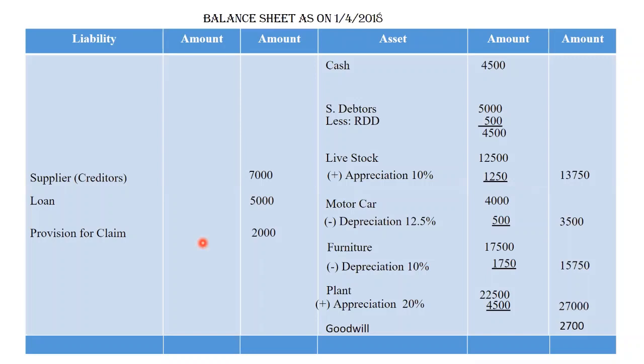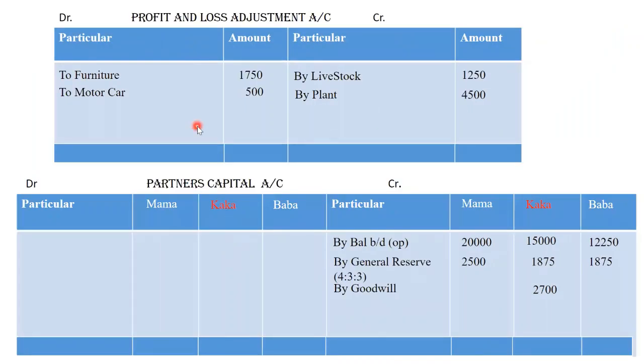Hope you all remember 11th standard final account lectures. Now this provision we have prepared from profit and loss, right? We have prepared it from profit. So the second effect will definitely be given in the profit and loss adjustment account, and this is a part of profit. So profit reduced, so provision for claim rupees 2000 will be recorded in profit and loss adjustment.